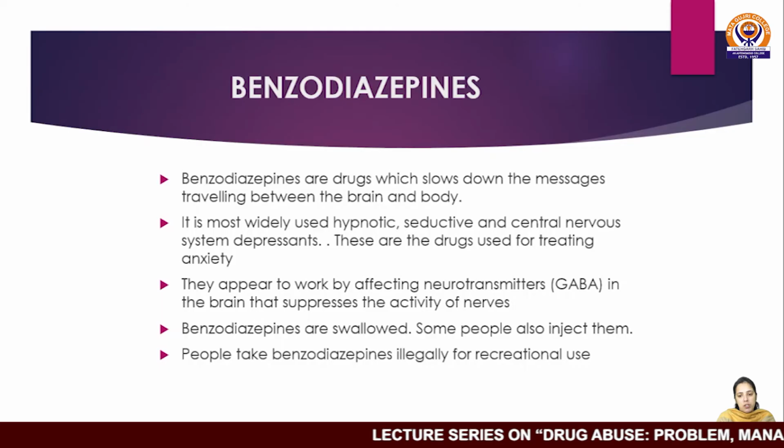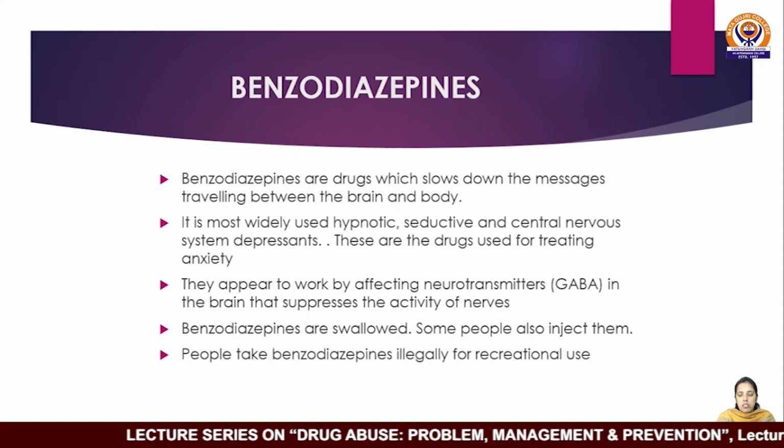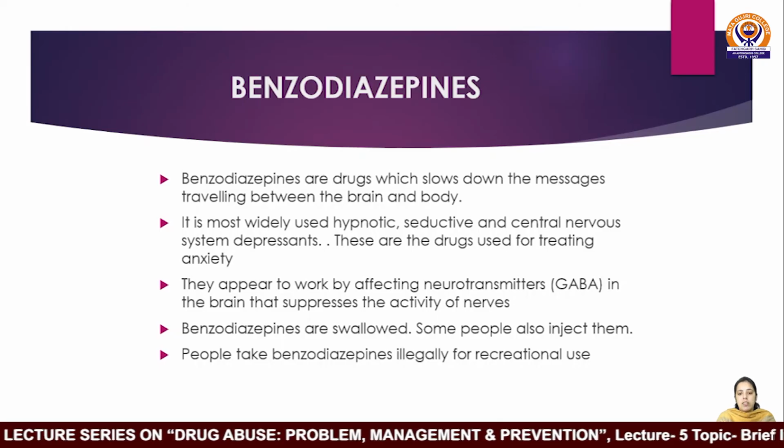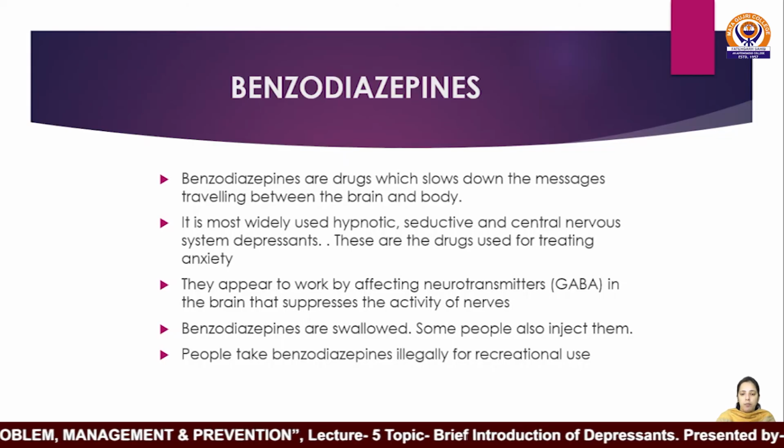GABA is a neurotransmitter called gamma aminobutyric acid. So this drug increases the activity of GABA, which suppresses the activity of nerves and creates a calming and relaxing effect. These are swallowed. Some people also inject them. People generally take this drug for recreational purposes, and it is also used to treat anxiety and insomnia.